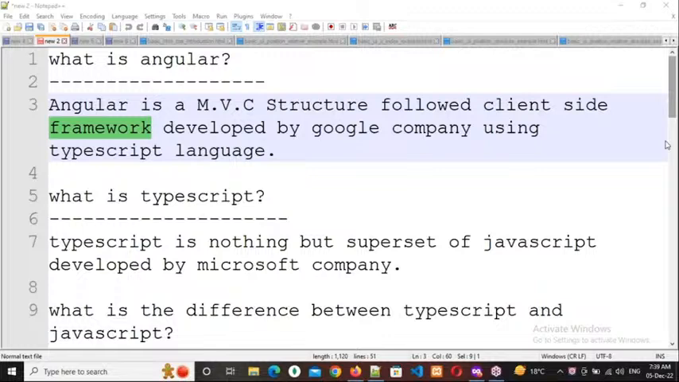Is this point clear, everybody? Respond, please. Yes, sir. Okay, right. So this is how it works.